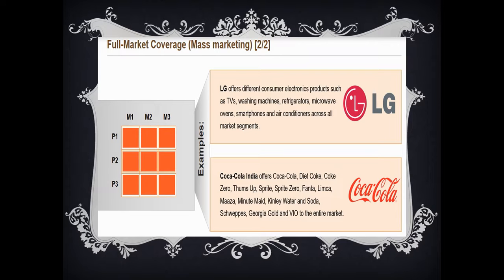And for full market coverage, let's see some examples. LG offers different consumer electronic products such as TVs, washing machines, refrigerators, microwave ovens, smartphones, and air conditioners across all market segments. This is one best example. And Coca-Cola India offers Coca-Cola, Diet Coke, Zero, Thums Up, Sprite, all these things. These two are the best examples of full market coverage.